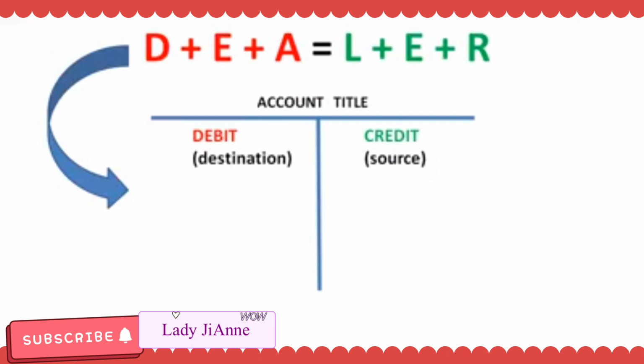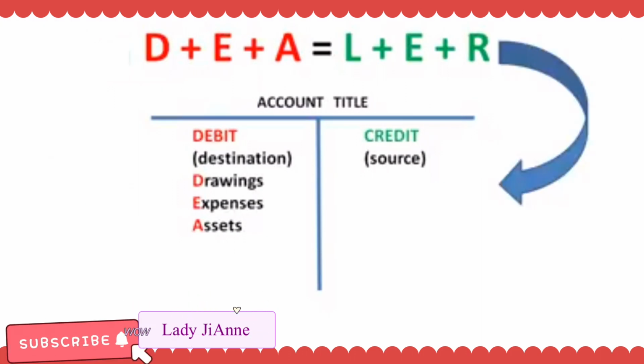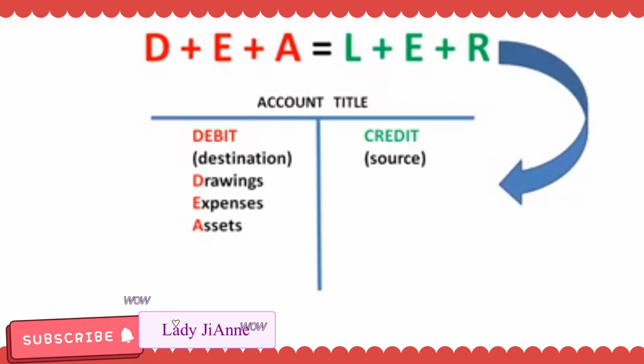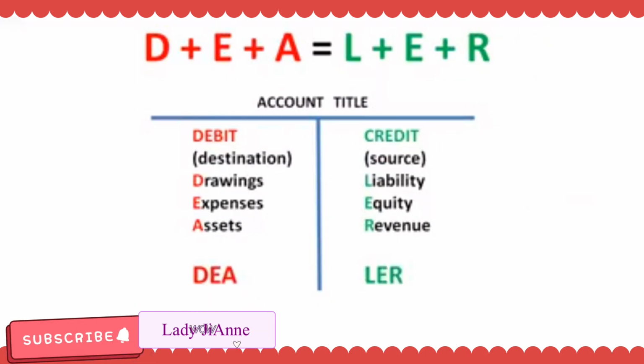I-match natin siya. So, sa debit side, drawings, expenses, and assets. Yung nasa right side naman ng ating equation, we have L, E, and R. I-match natin siya sa right side ng ating account. So, we have liability, equity, and revenue.